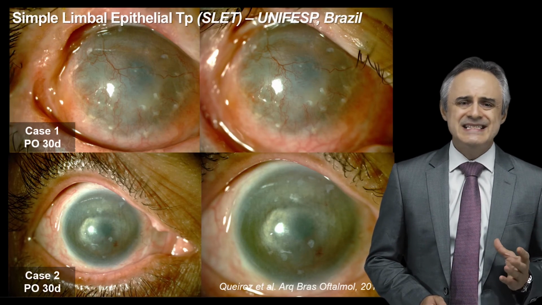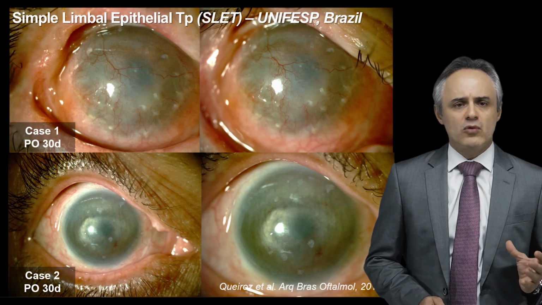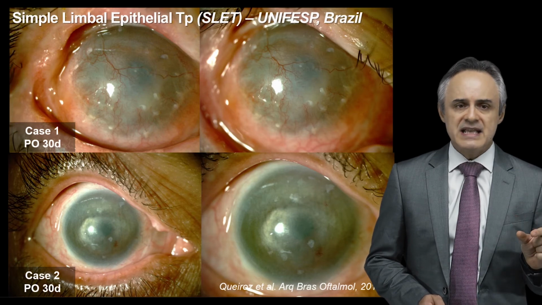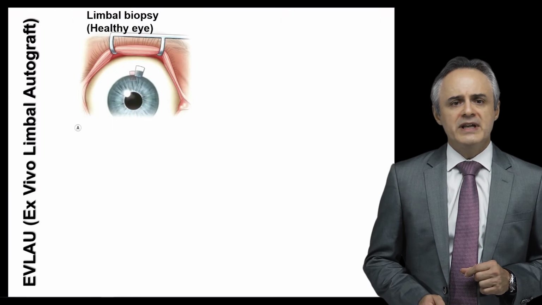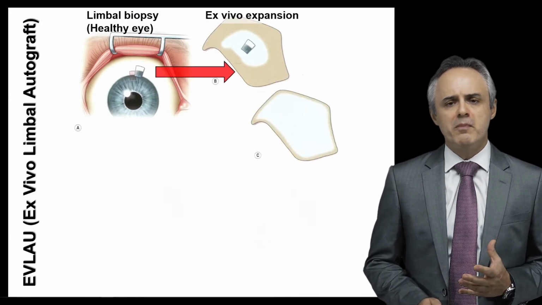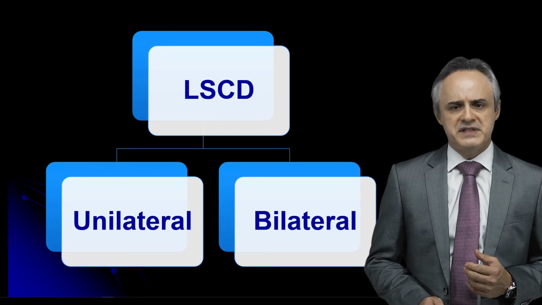And you can get exactly the same results as the ones you get from the classical conjunctival limbal autograft, with the advantage of damaging less tissue of the donor eye. You can also get this small biopsy and cultivate it ex vivo in a biological matrix and transplant it back to the diseased eye, which is the ex vivo limbal autograft.